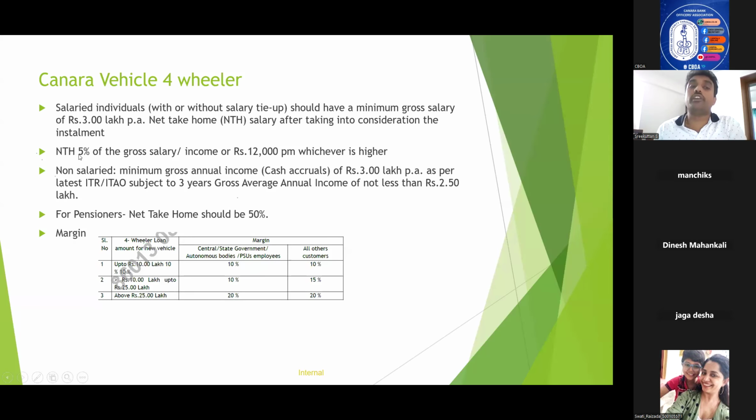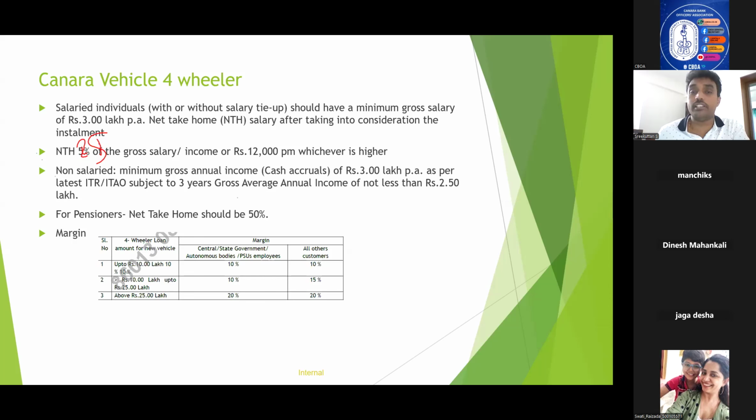It is 25% of the gross salary or 12,000 per month, whichever is higher. And in the case of non-salaried class, the minimum gross annual income as per latest ITR, it should be for 3 years, and average for last 3 years should be minimum 2.5 lakhs. Okay. And for pensioners, the NTH should be 50%